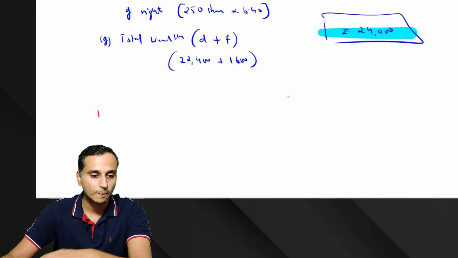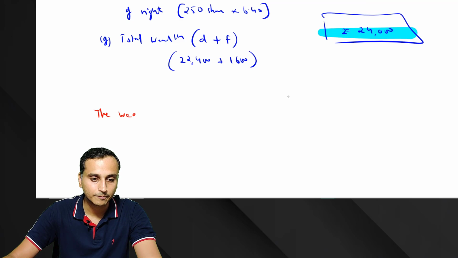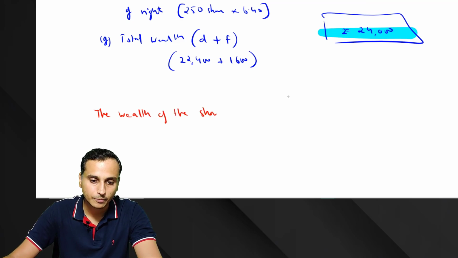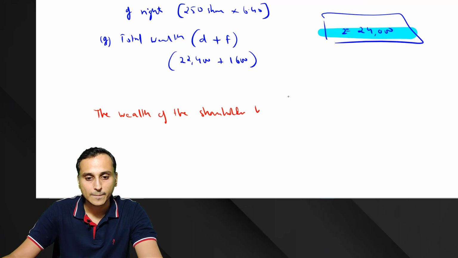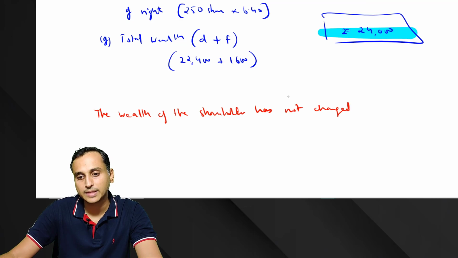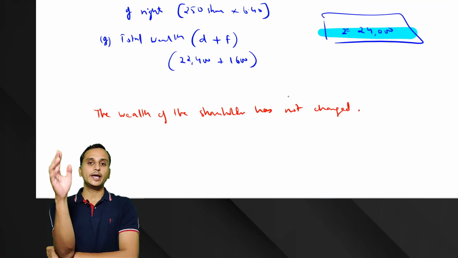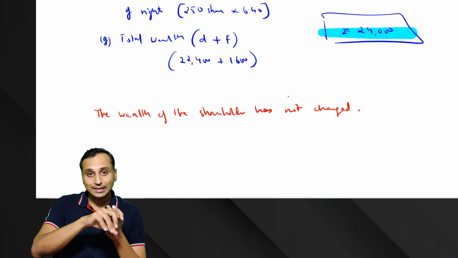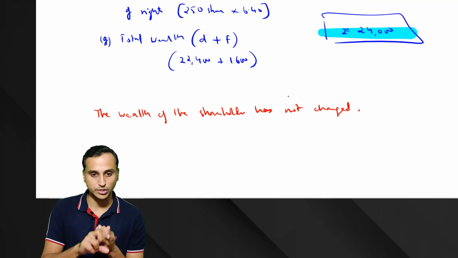So write down the wealth of the shareholder has not changed. Okay, so what do we understand? If you subscribe to the right shares, your wealth will not change. If you sell the right shares, your wealth will not change.